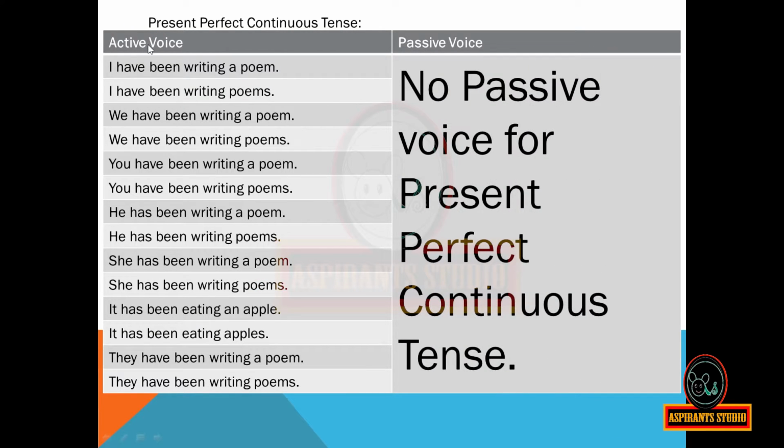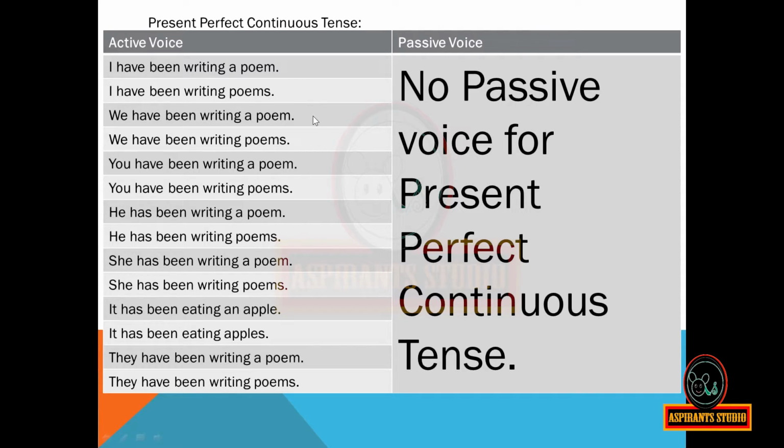When the active voice is in the present perfect continuous tense, then we have only the active voice. We don't have passive voice for present perfect continuous tense. Now I am reading only the active voice. I have been writing a poem. I have been writing poems.